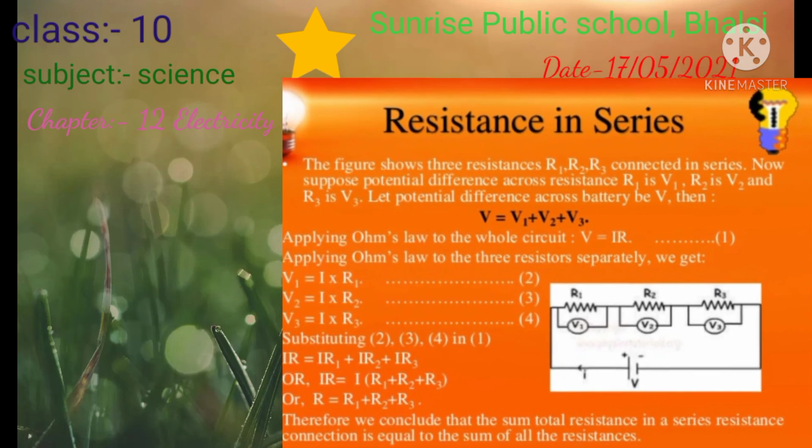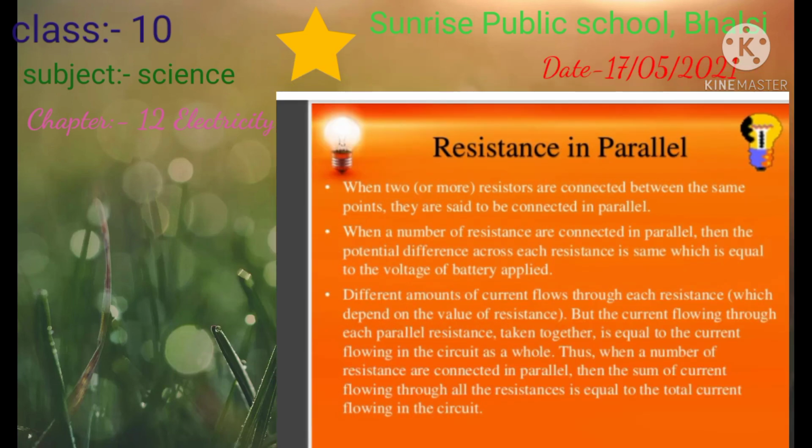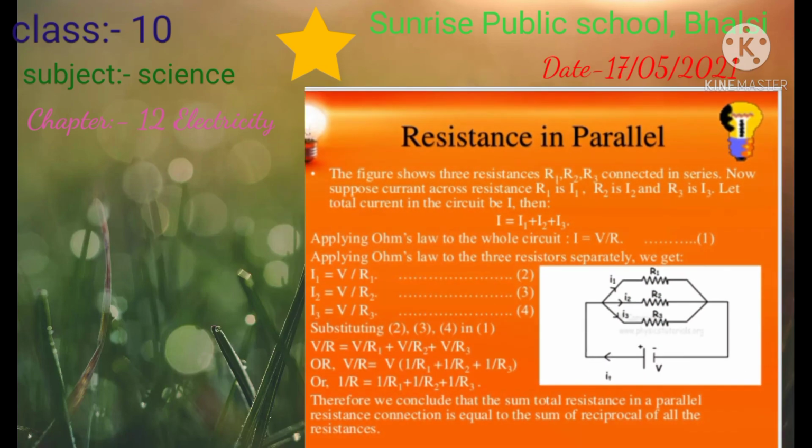Our second type is the arrangement in parallel. In this, when two or more resistors are connected between the same points, they are said to be connected in parallel. When a number of resistors are connected in parallel, the potential difference across each resistance is the same, which is equal to the voltage of the battery applied. Different amounts of current flow through each resistance, depending on the value of the resistance, but the current flowing through each parallel resistance taken together is equal to the total current.